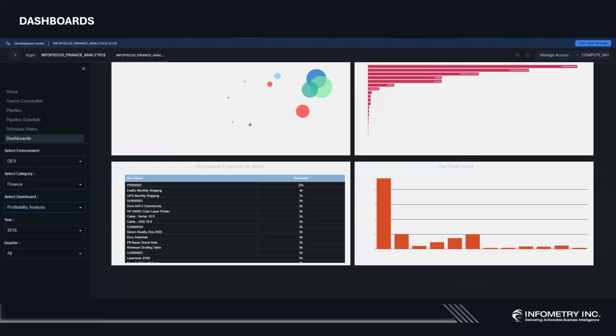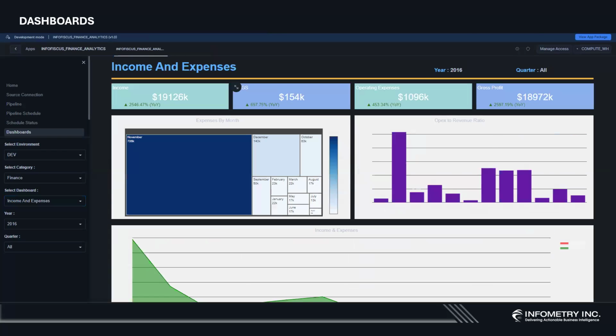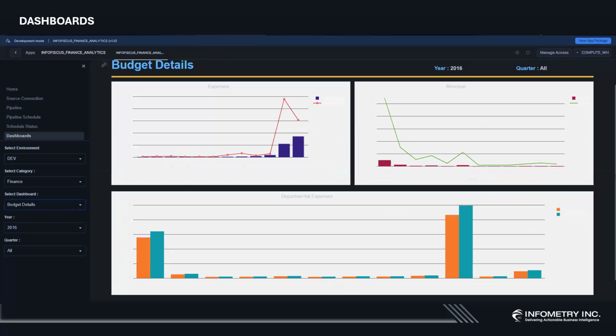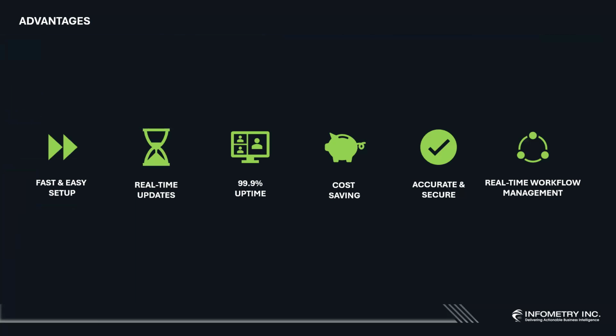Our app is capable of offering intuitive out-of-the-box dashboard from Snowflake, which includes industry standard KPIs like profit and loss statement, liquidity analysis, balance sheet, etc. The advantages of using Infometry NetSuite InfoFiscus native app is it's fast and easy to set up. The data processing happens in the near real time. It has almost zero downtime. It is saving tons of man hours on the development and setting up the integration and analytics. It is 100% accurate and offers you a near real-time workflow management.